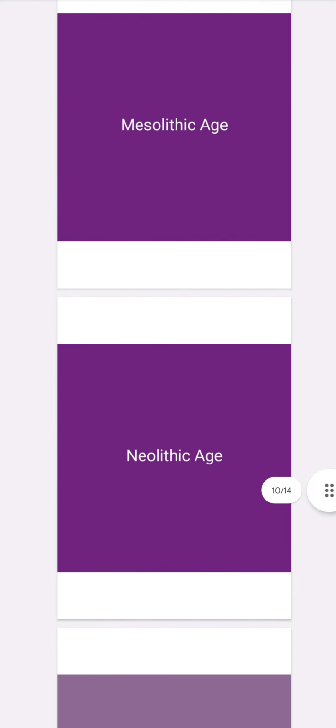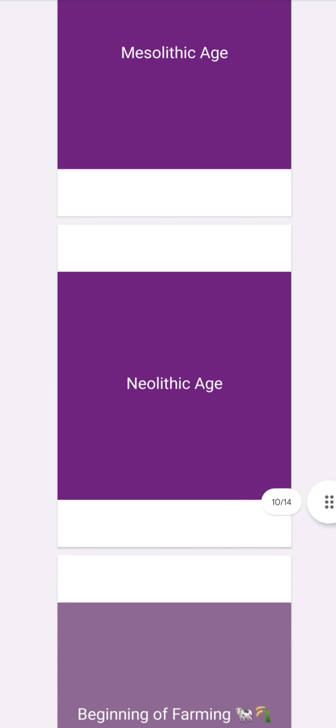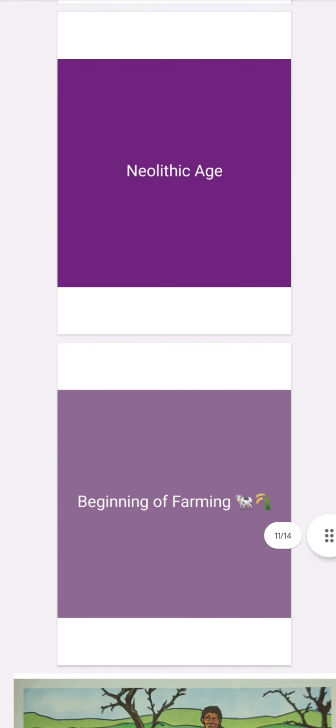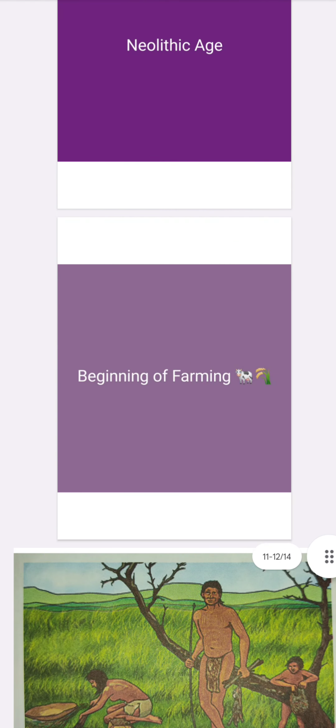The Neolithic age stretched from 8000 BC to about 3000 BC, and this is the period when the beginning of farming started, and several varieties of grain-bearing grasses including wheat, barley, and rice grew naturally in different parts of the world.